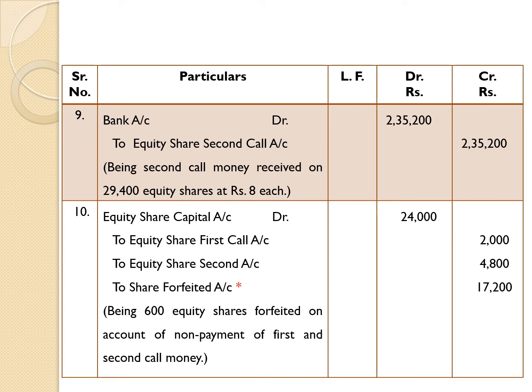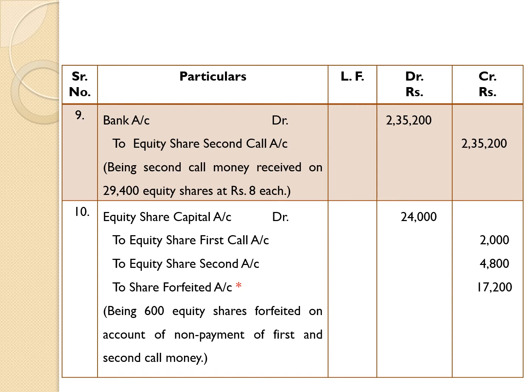Now, the entry about forfeiture of shares. The shares can be forfeited on account of non-payment of first and second call money here. Therefore, 600 shares forfeited: 200 equity shares of Mr. Ganesh, 400 equity shares of Mr. Dilip. So, a total of 600 equity shares were forfeited on account of non-payment of first and second call money.